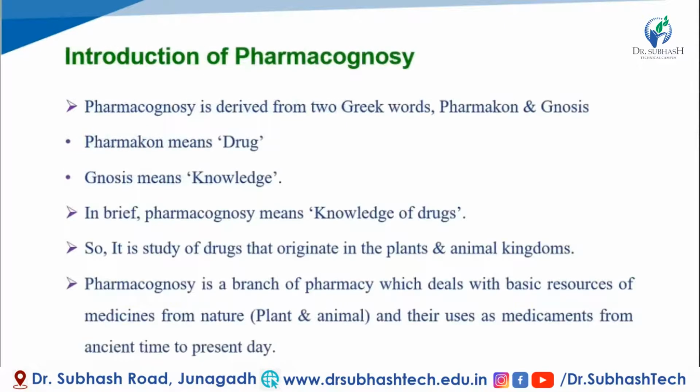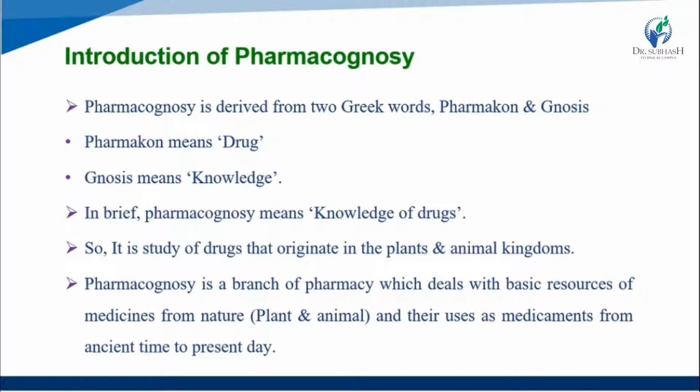Now we get the first introduction of pharmacognosy, because we are studying pharmacognosy. As we know, pharmacognosy is derived from Greek words. Two words combine to make one word: pharmakon and gnosis. Pharmakon means a drug and gnosis means knowledge. So pharmacognosy means the knowledge of the drug.